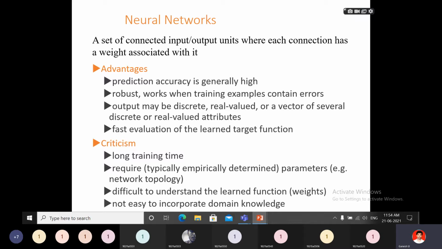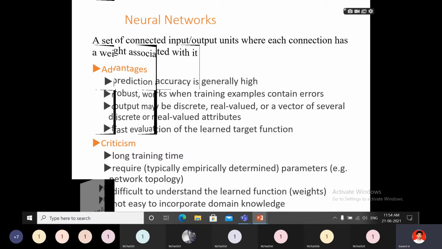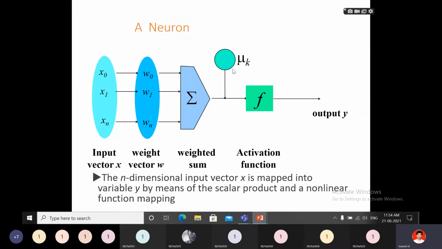Next, error values: we can avoid the errors, and again this is fast. That is also a benefit of the neural network. First, what is meant by a neuron? How does the neuron work?